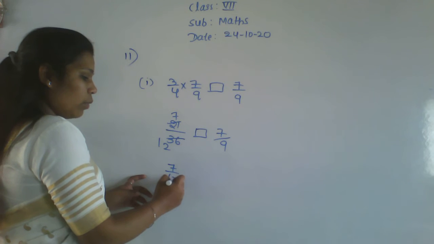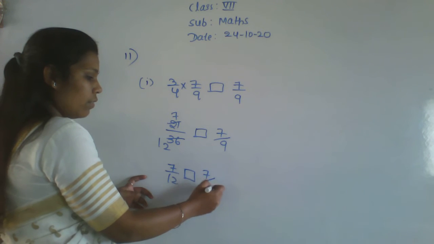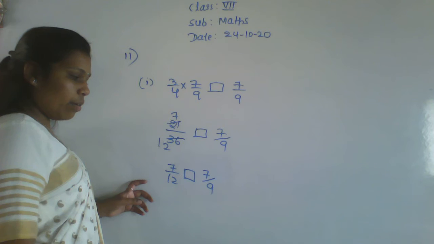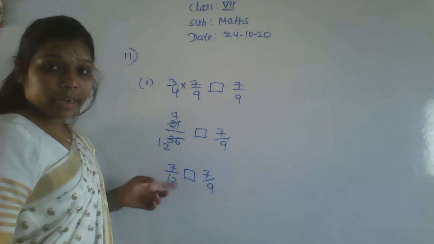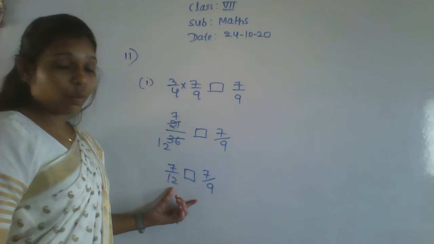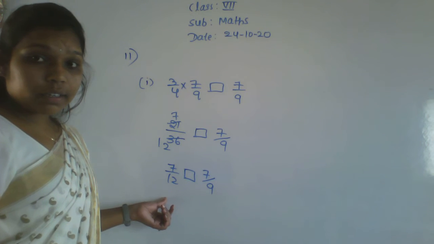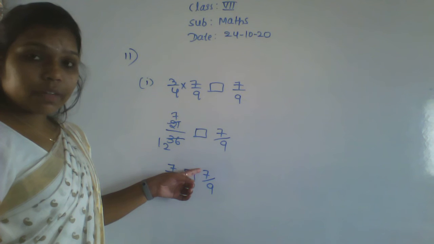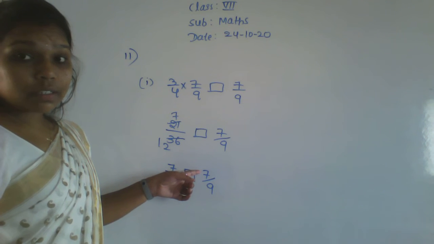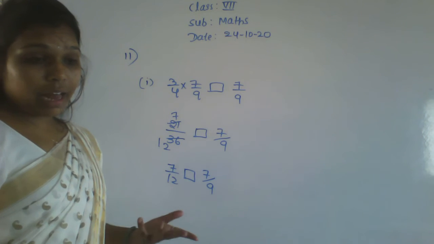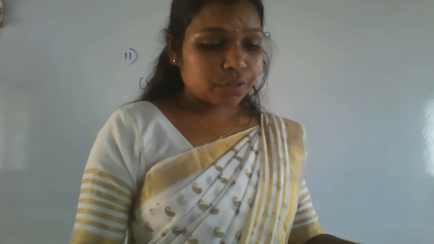So 7 by 12 and 7 by 9 is there. Okay, so don't observe the numerator, we have to observe the denominator value. If the denominator value is greater and the numerator value is the same, then that value is obviously the smaller value.